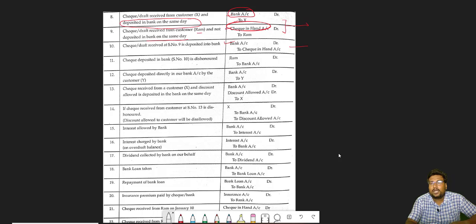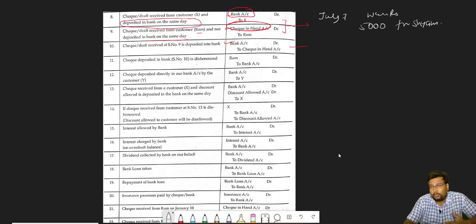Suppose I receive a check on July 7 worth rupees 5,000 from Shyam. Now you see that when we received the check on July 7 worth rupees 5,000 from Shyam, it was not deposited on the same day.